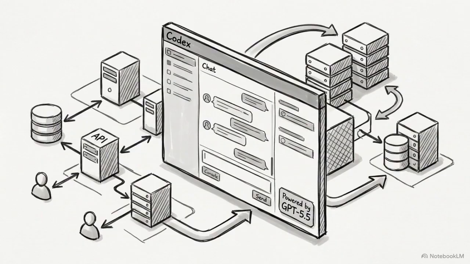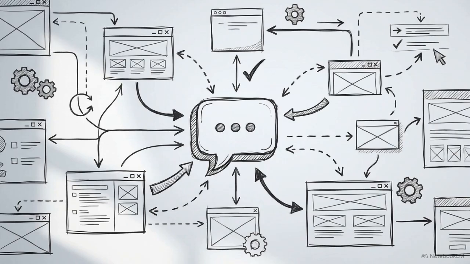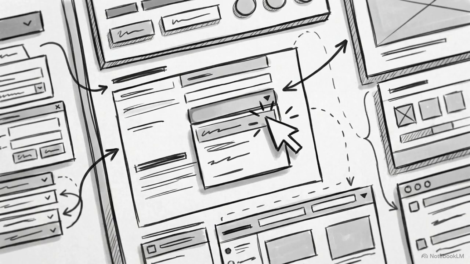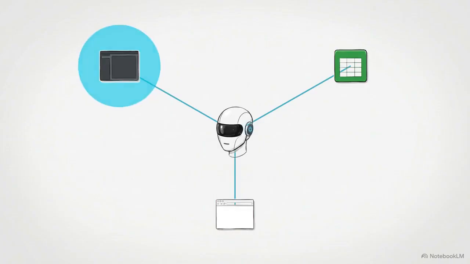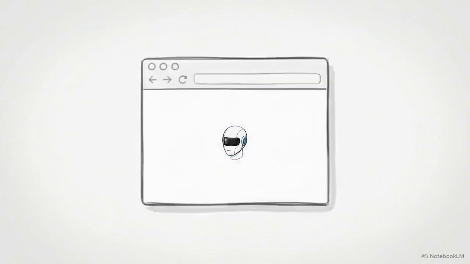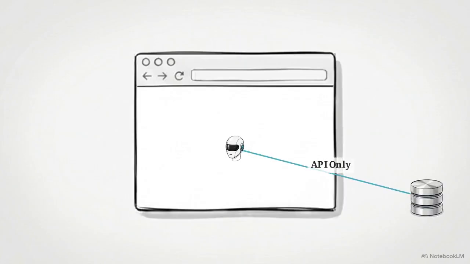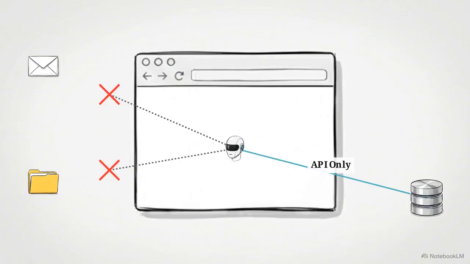The system responsible for this build is OpenAI's Codex. It is a dedicated desktop application running on the GPT 5.5 model. While standard AI models interact through text, Codex operates local desktop software by controlling mouse and keyboard inputs like a human user. By executing these sequential software tasks, the model functions as an autonomous tool builder rather than a text generator. AI agents have historically been restricted to browser windows or required pre-configured API connections to interact with other software.